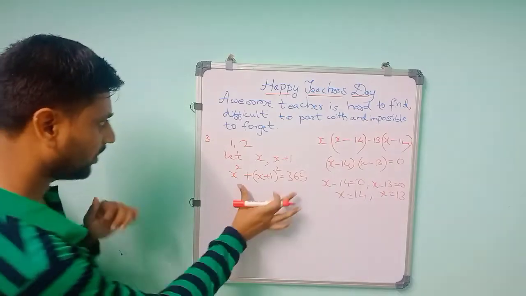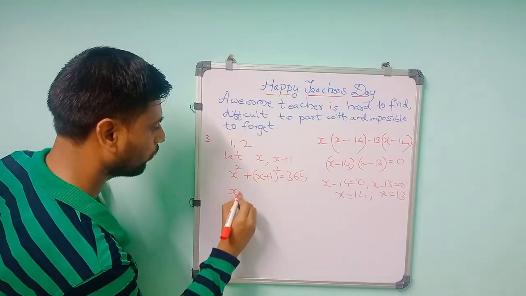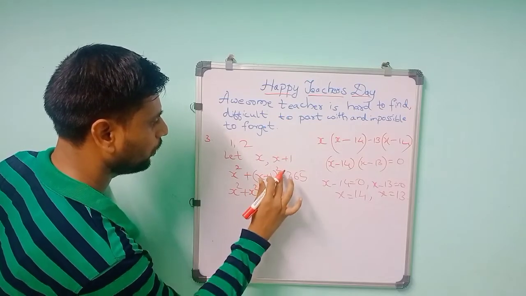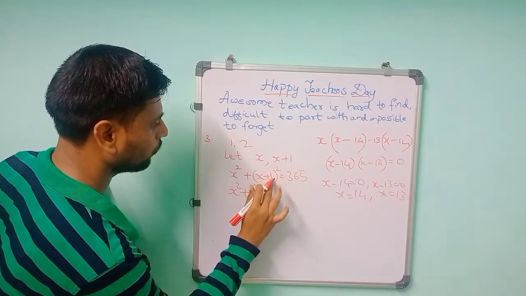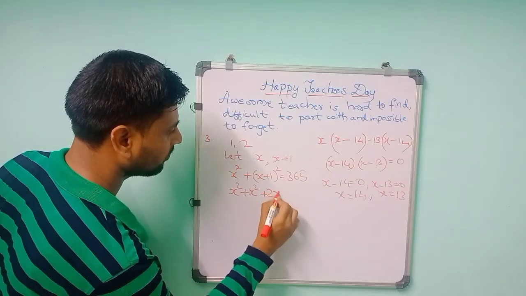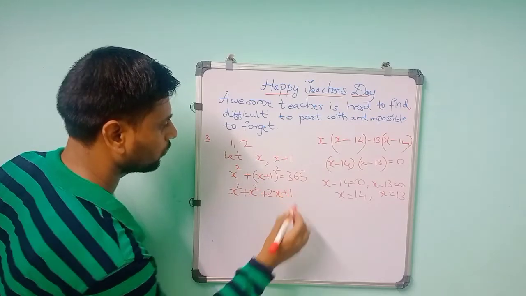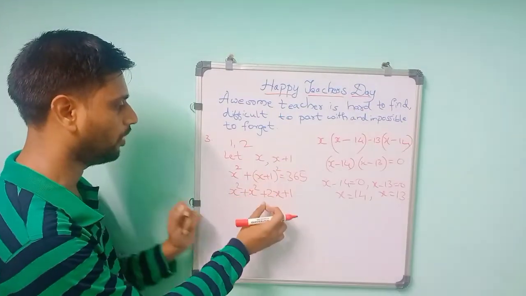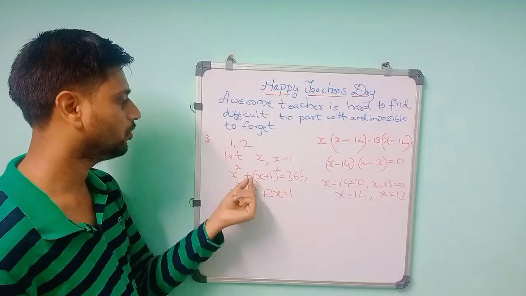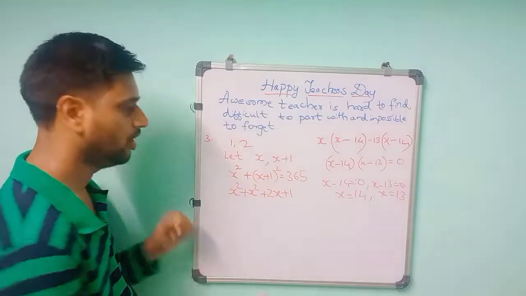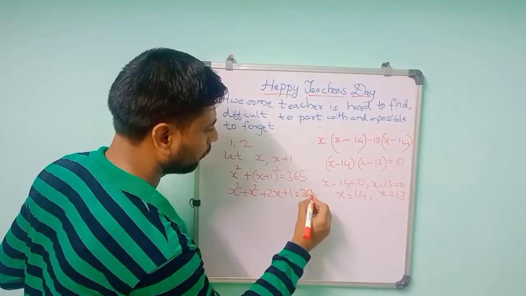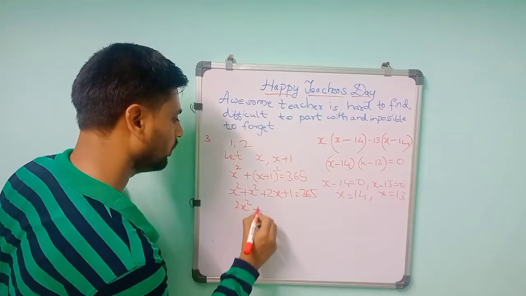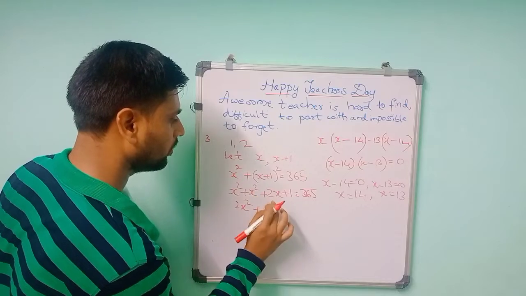So split this one. It is a plus b whole square, which is a square plus b square plus 2ab. So x square, then 1 square is 1, then 2ab, 2 into 1 into x, 2x, is equal to 365. Then x square plus x square is 2x square, then this is 2x.